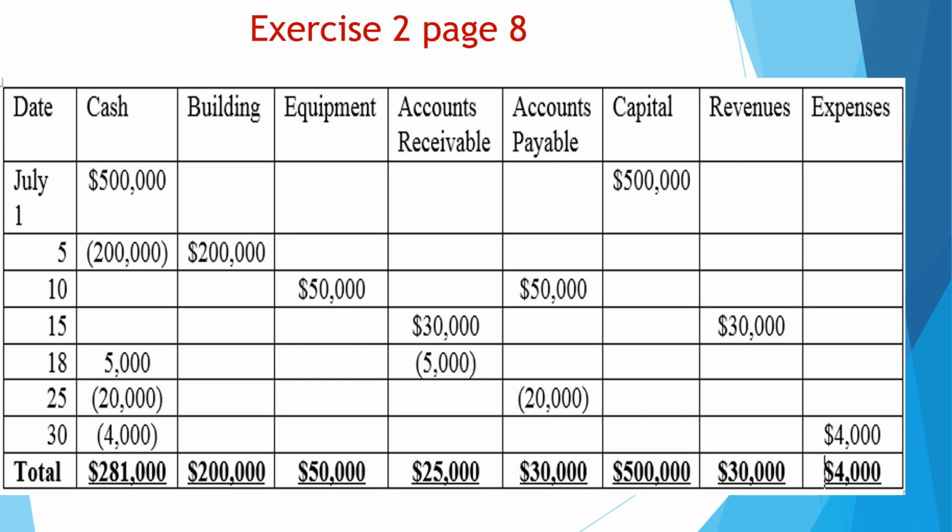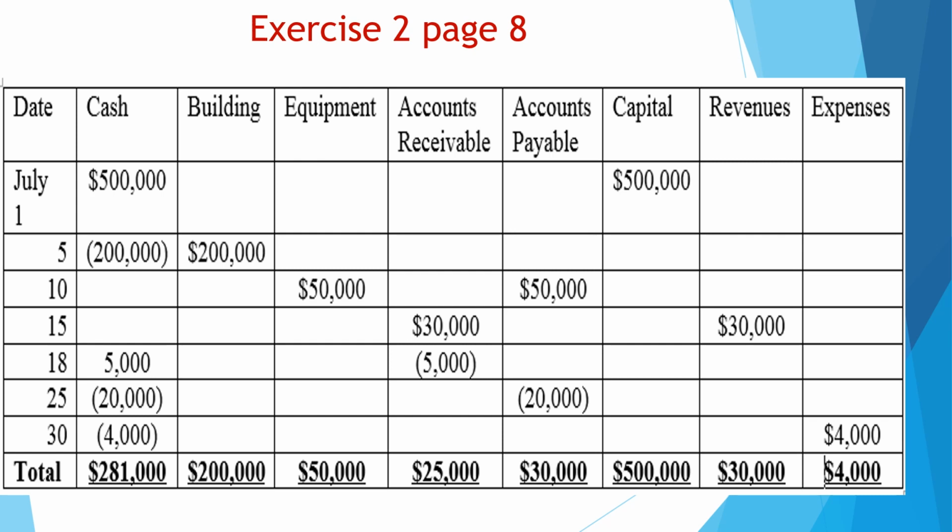Okay, so the 50 of equipment is only when we buy the equipment. We cannot reduce this amount. Our obligation is in the accounts payable. So when we pay the amount due, we have to reduce the accounts payable and not the equipment.